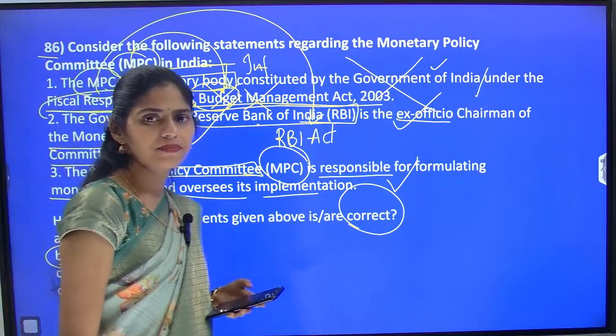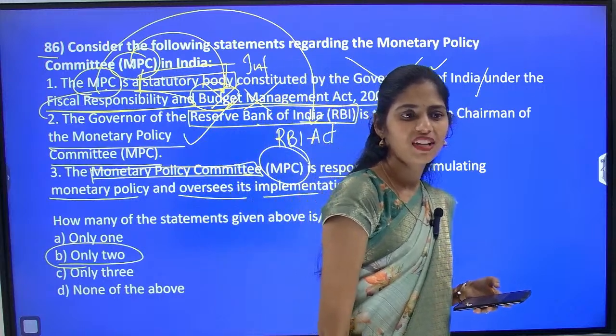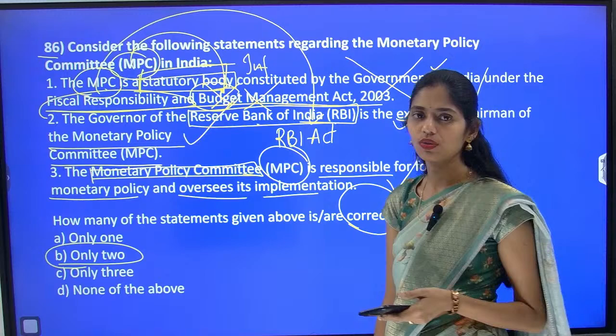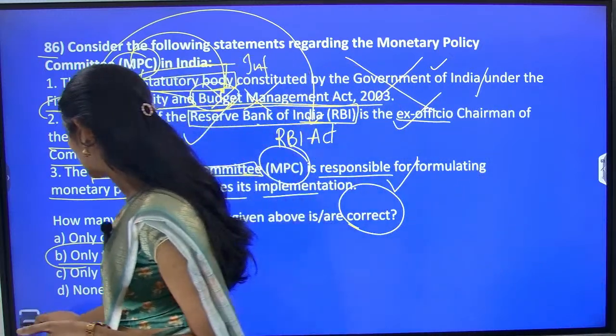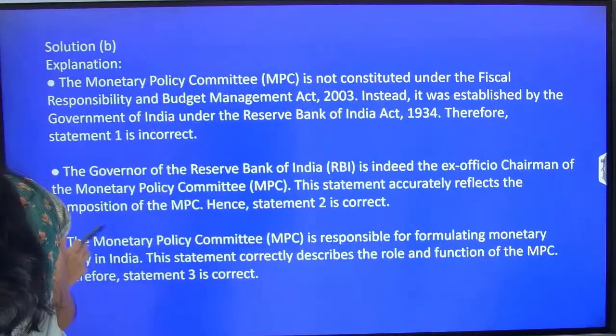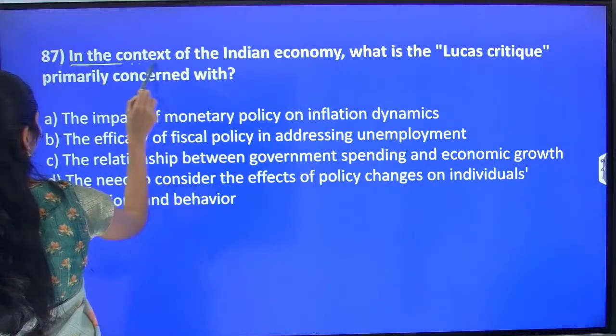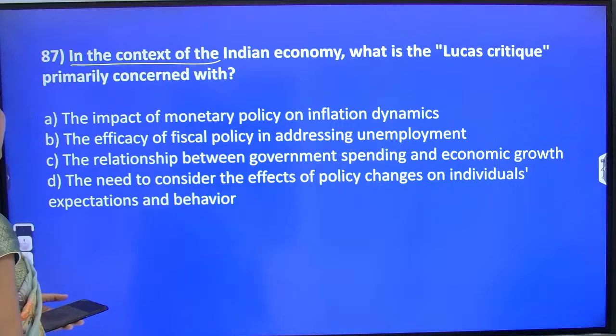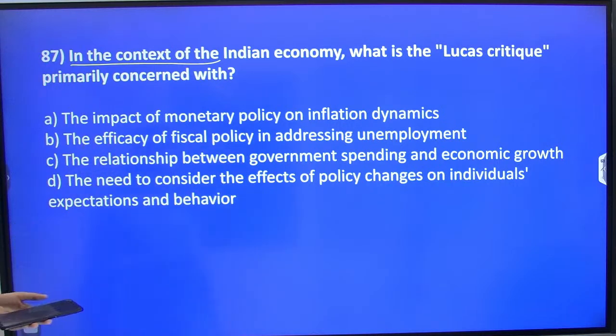Okay, clear? Everyone, any more doubts? No, right? Shall we move on to the next question? Okay, chalo. So the next question is, in the context of the Indian economy, what is Lucas' critique primarily concerned with?